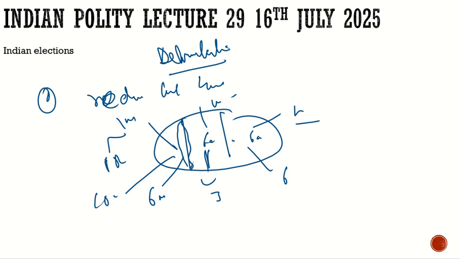Why was delimitation done in 2001? The second reason was to increase the number of seats reserved for SCs and STs. For that reason, the delimitation was done. Now we know that delimitation can't be done after 2026. After the next census is conducted, the delimitation would be done.